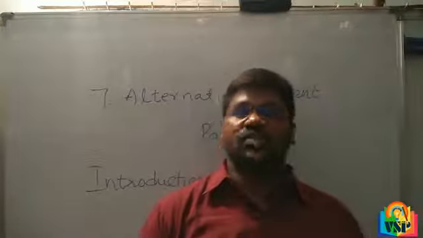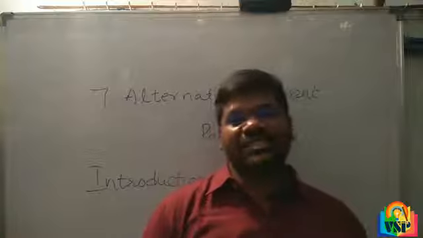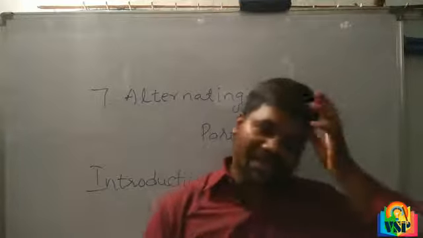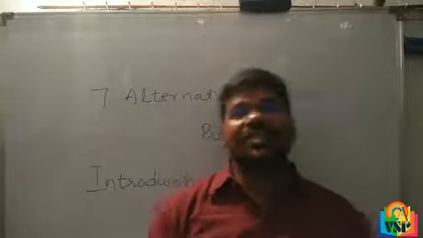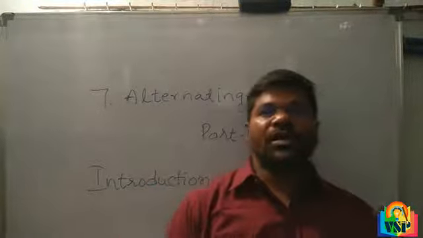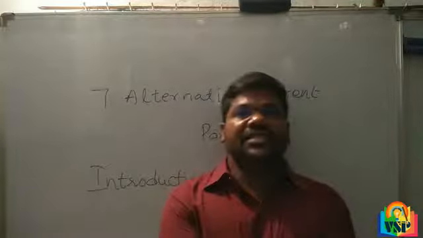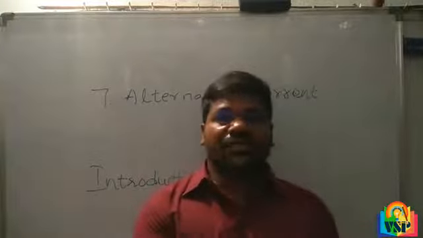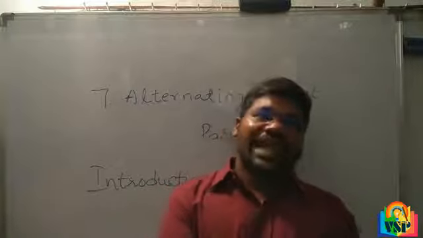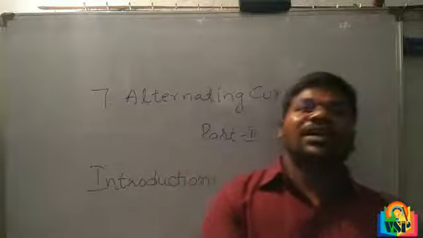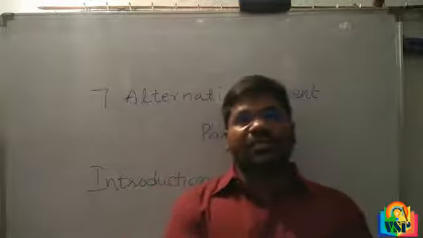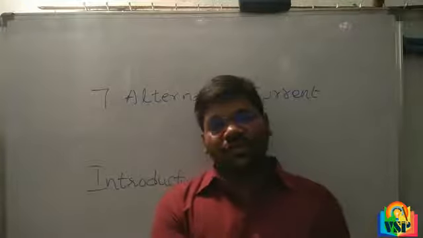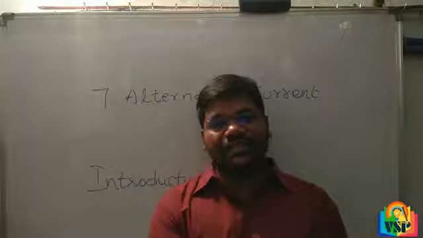It is easier than DC. In this chapter we will study some alternating current systems that transfer energy effectively, and we will also discuss some devices that make use of AC.